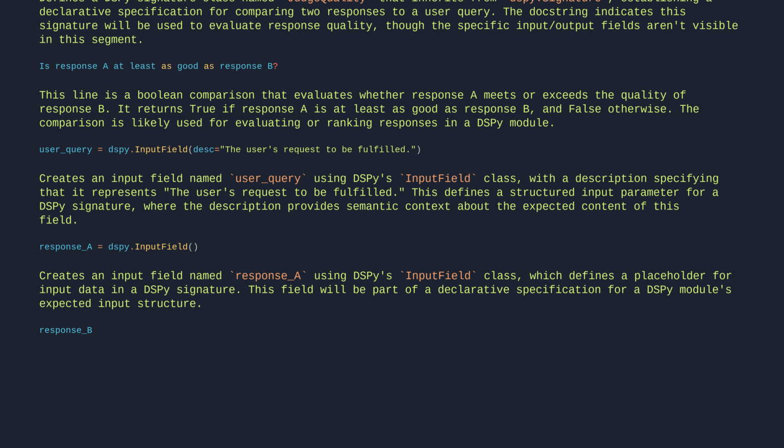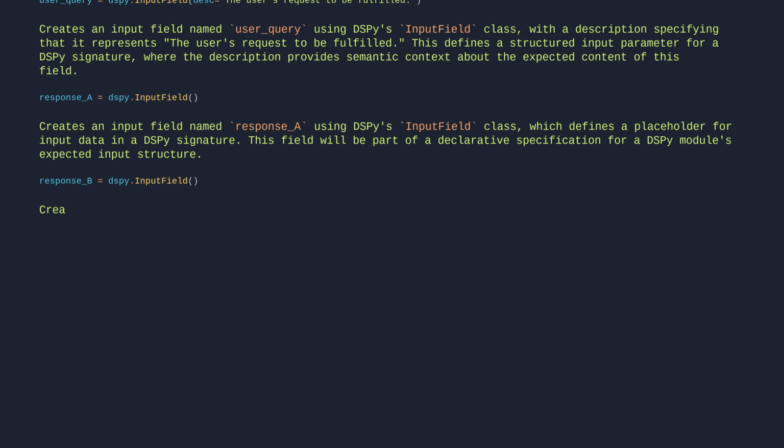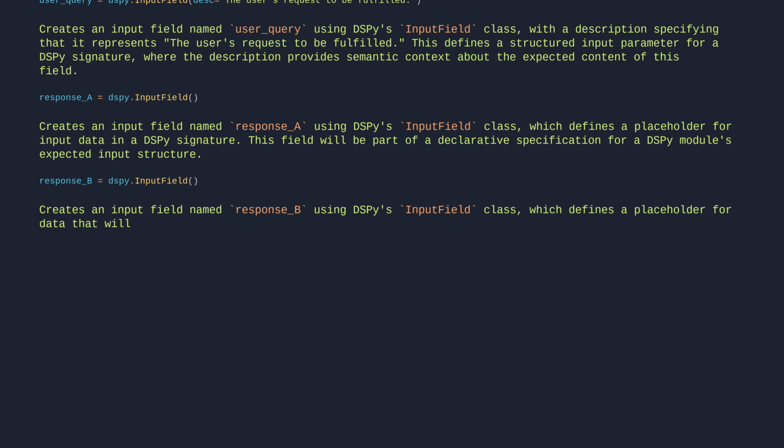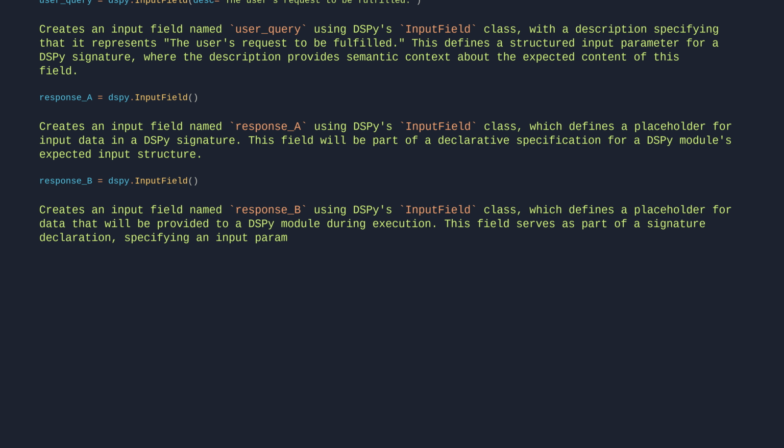Response B equals dspy.InputField. Creates an input field named response B using DSPy's input field class, which defines a placeholder for data that will be provided to a DSPy module during execution. This field serves as part of a signature declaration, specifying an input parameter that the module expects to receive.